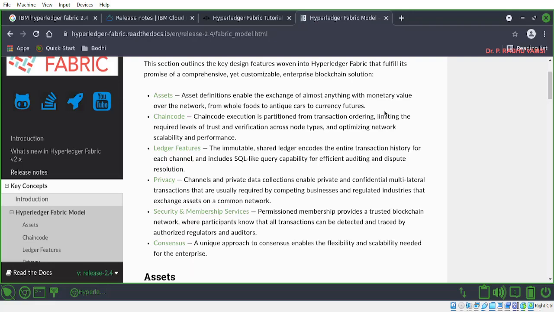But here a beautiful feature has been added called SQL-like query capability. So select star from so and so where the account number is so and so, like that. Thereby it will automatically fetch the list of transactions conducted by so and so address. So that is the SQL-like query capability for efficient auditing and dispute resolution. Next one is privacy. This privacy will be achieved with the help of the channel. Here channel is a medium to which various peers are connected. Peer is nothing but the one who is involved in the network.